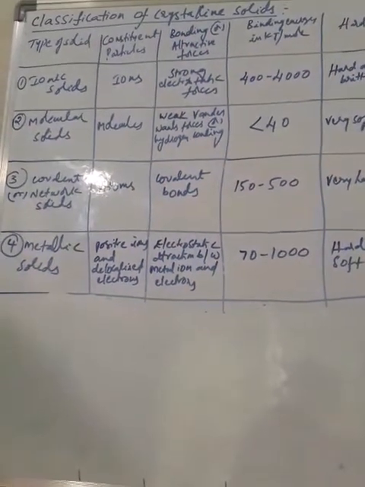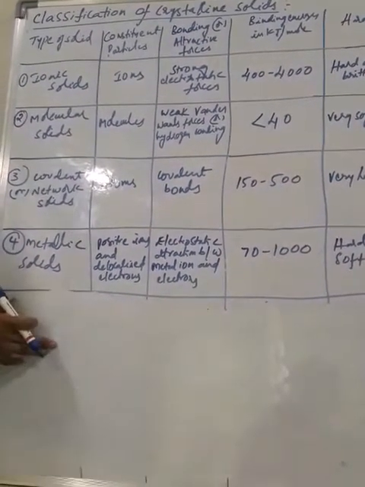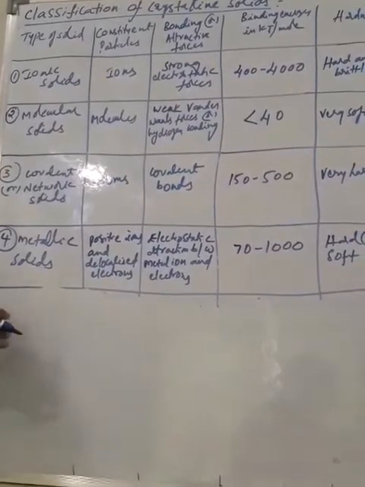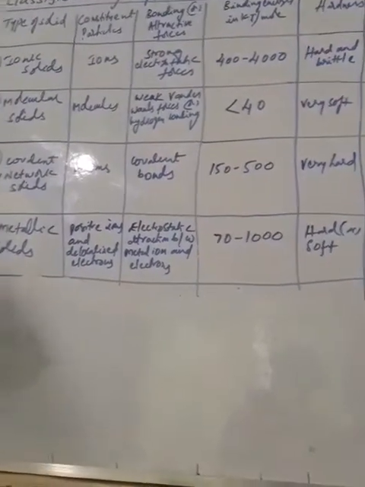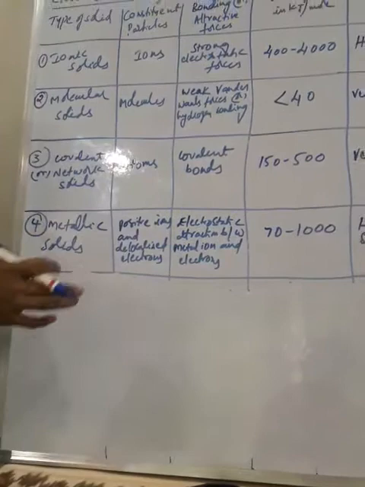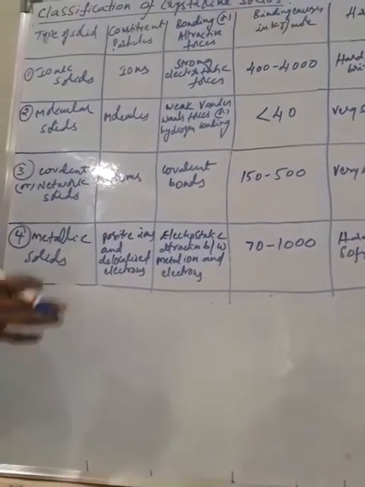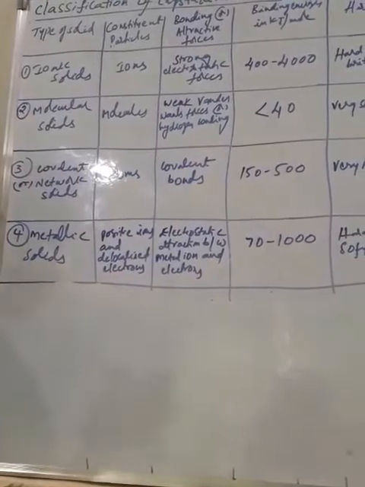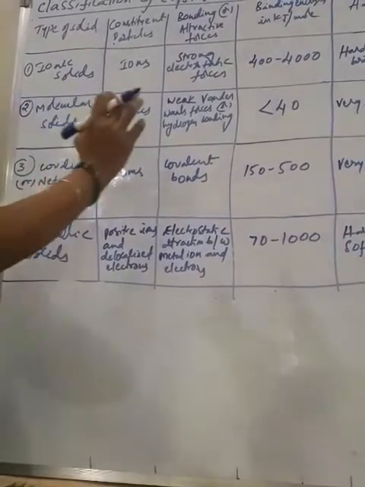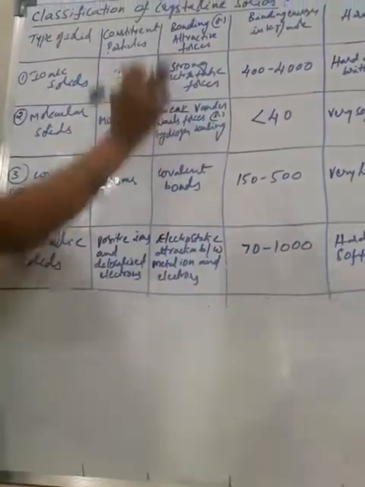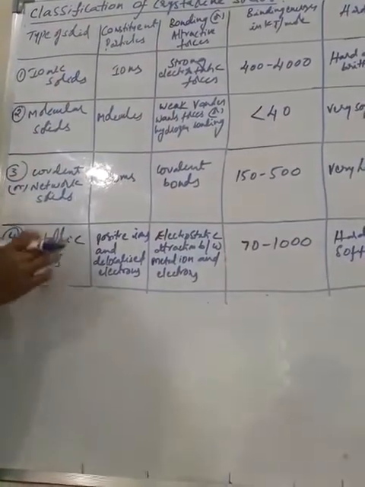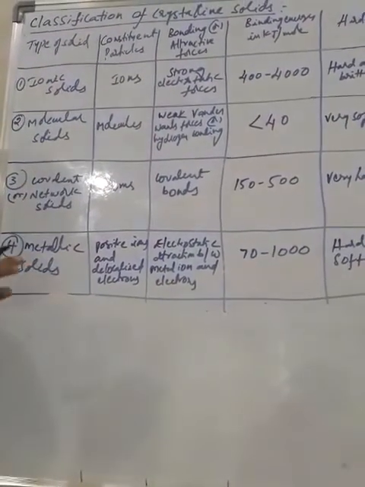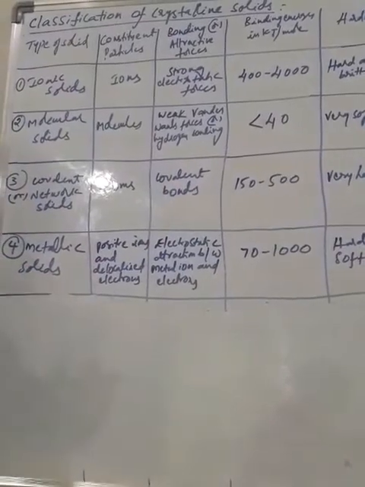And coming to classification of crystalline solids. Generally solids are of two types, crystalline solids and amorphous solids. That classification is based upon the arrangement of particles in them. If all the particles, atoms, ions or molecules are arranged in a regular orderly manner, they are called crystalline solids. If the arrangement is not in a regular orderly manner, that is called an amorphous solid.